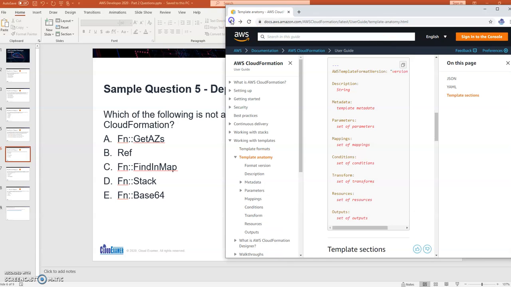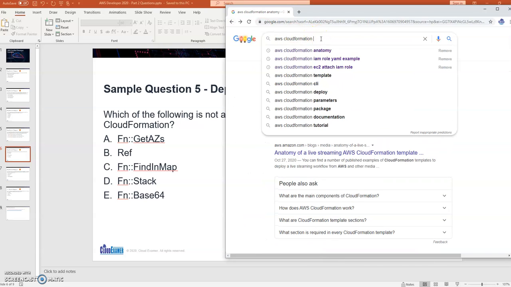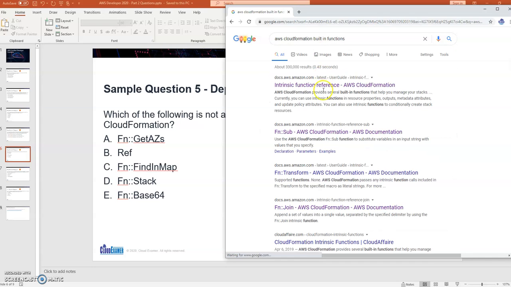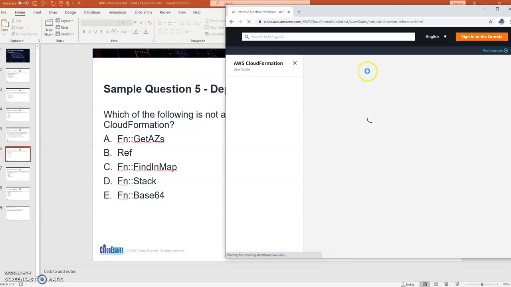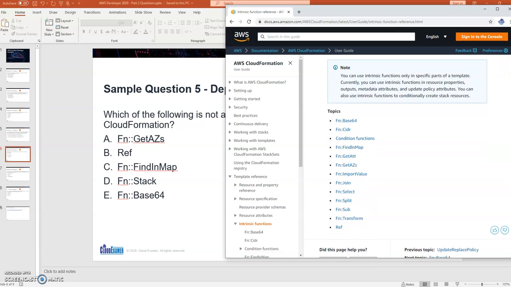All right, so let's go back to built-in functions. This is the list of all the functions that are available to us in a CloudFormation template. The first one here is Get AZs, which is here.